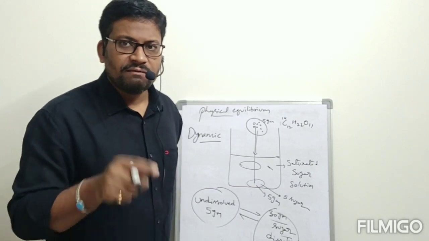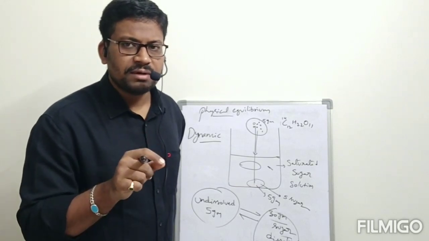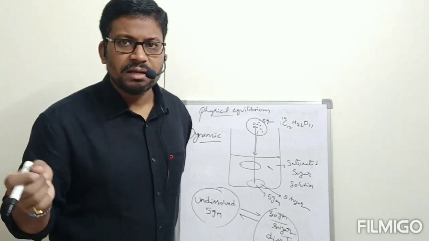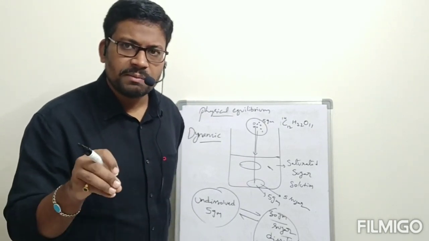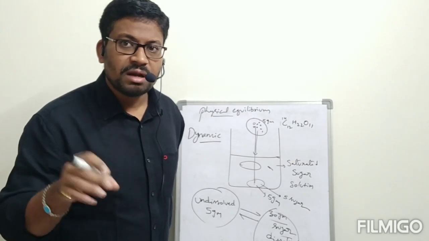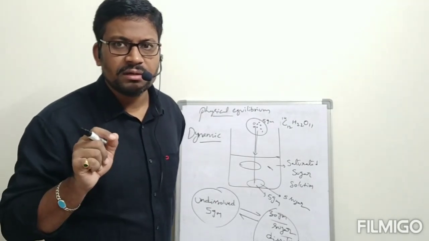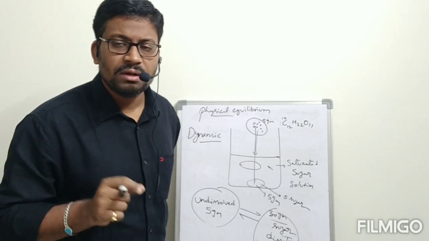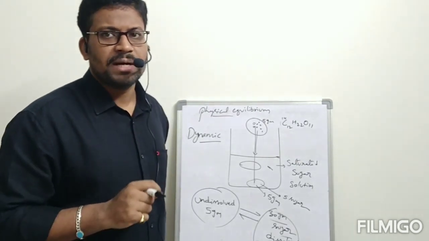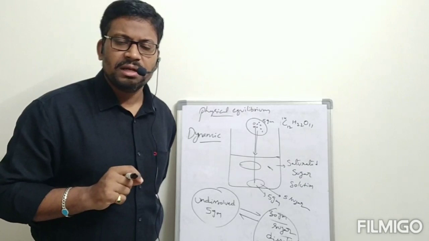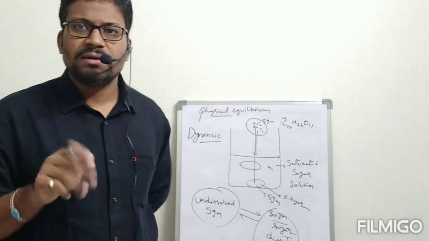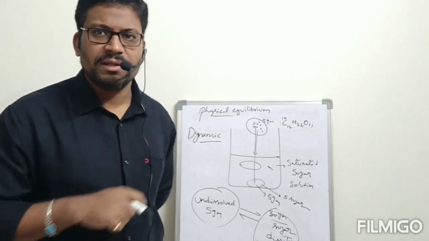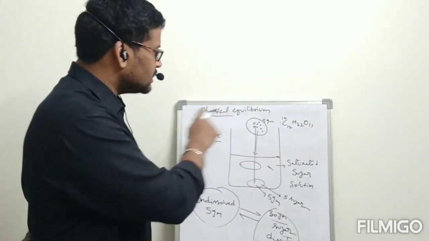They found that the 5 grams of sugar initially taken radioactive, after some time is entirely not radioactive. Some sugar particles are getting mixed with non-radioactive ones. What is the meaning of that? From where did we get that non-radioactive? From already dissolved particles. In that way they understood that the process is happening, but the rate of forward reaction is equal to the rate of backward reaction. This is about physical equilibrium.